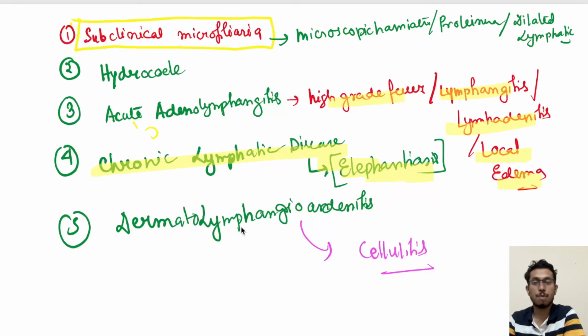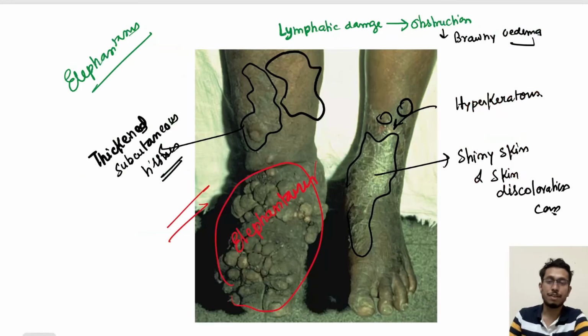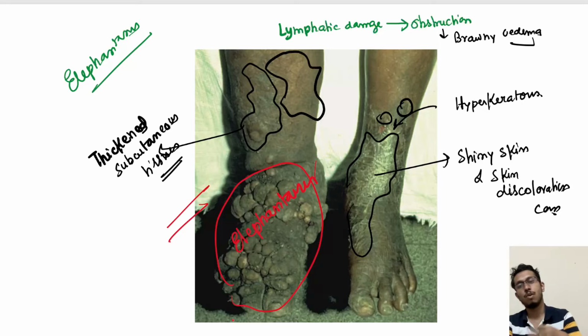It can present as dermatolymphangioadenitis, which is often mistaken for cellulitis. Sometimes a patient with elephantiasis may come to you because their skin has been changed, their lymphatics have been absolutely destroyed, and superficial nerves get disrupted, so the sensory system is disturbed. They catch secondary infection in the skin very easily, and secondary cellulitis or secondary skin infection might be there in case of elephantiasis.